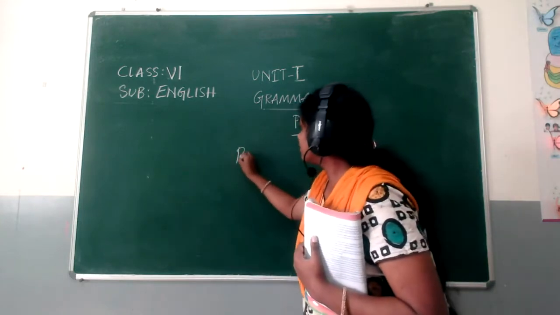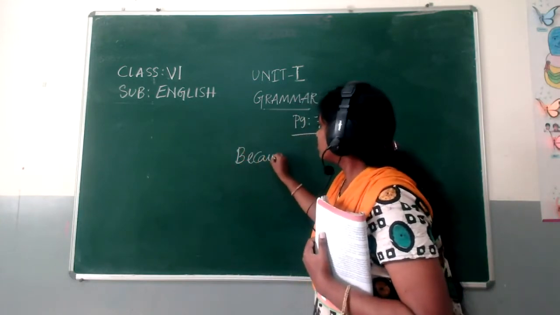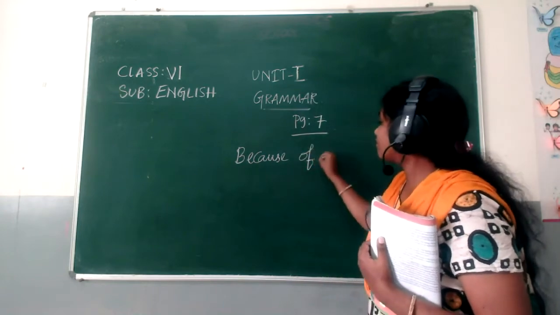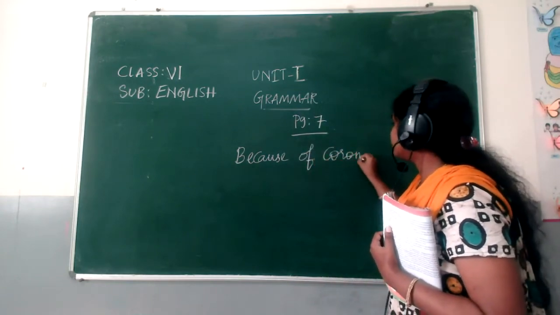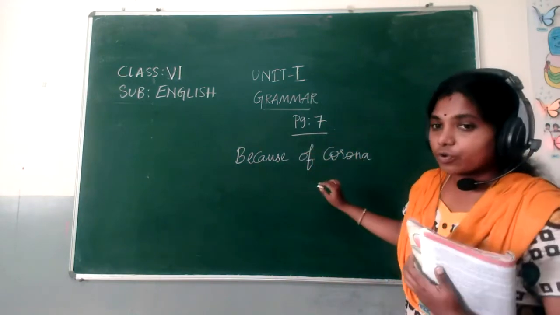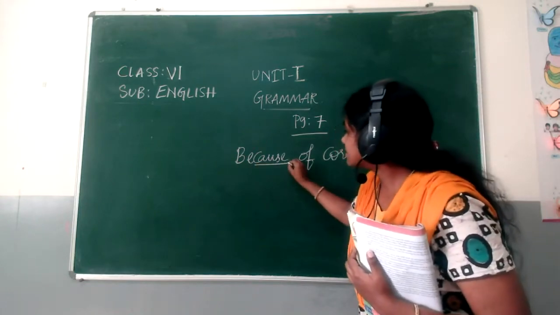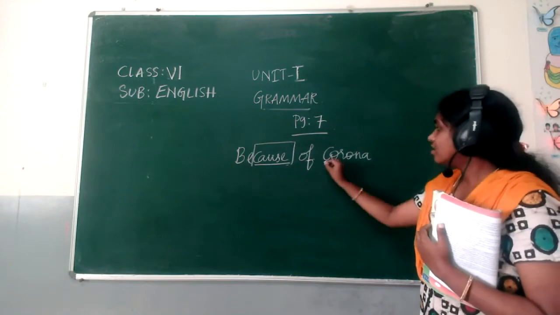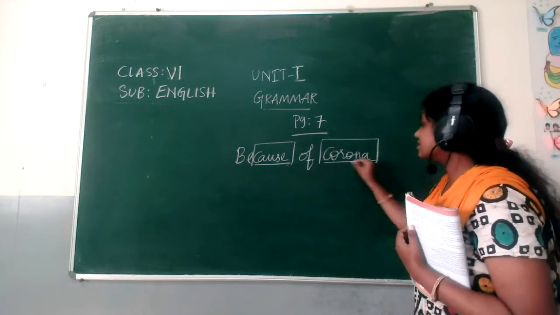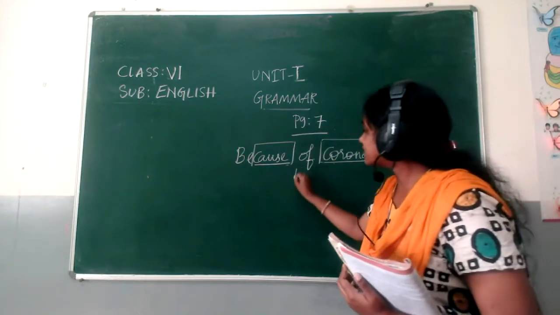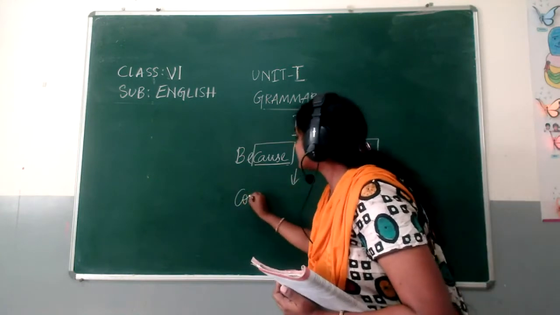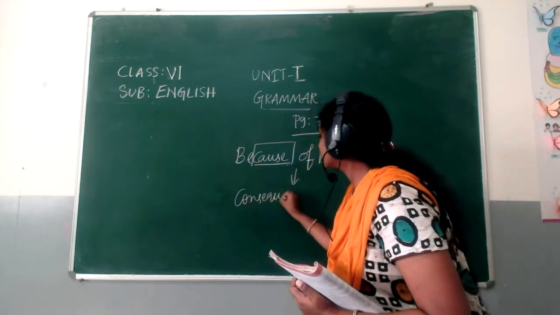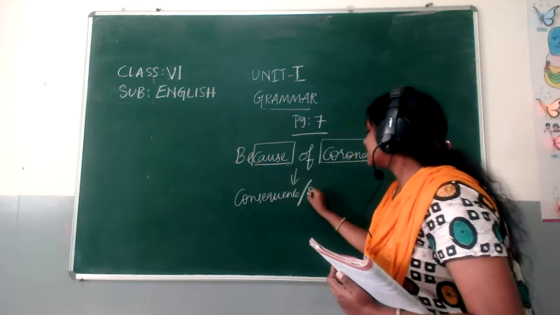Observe here: because of corona. You can see the cause here. So what is the cause? Corona is the cause. Then what is the consequence? Consequence means result.